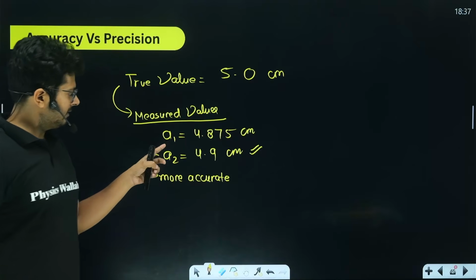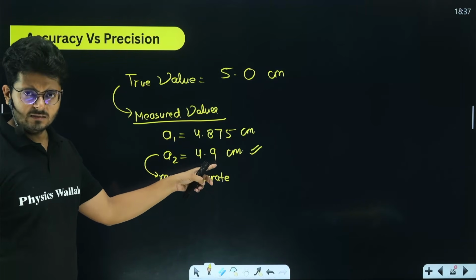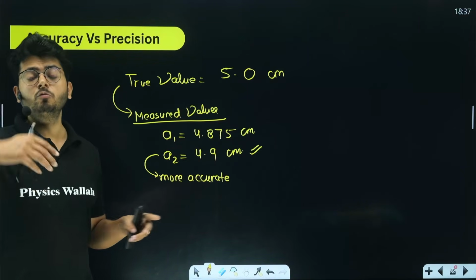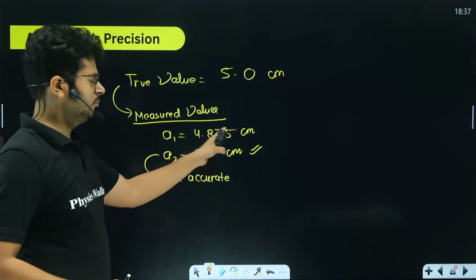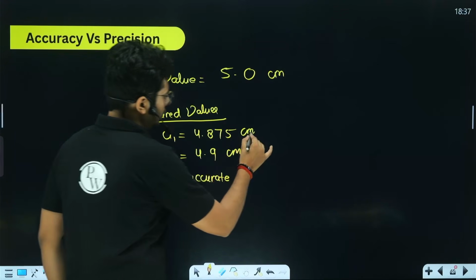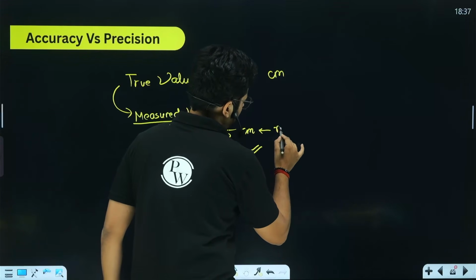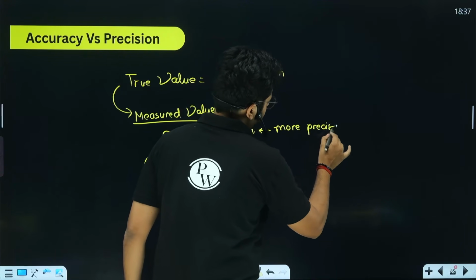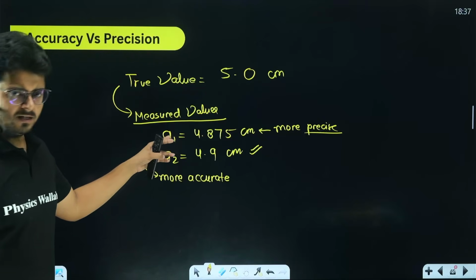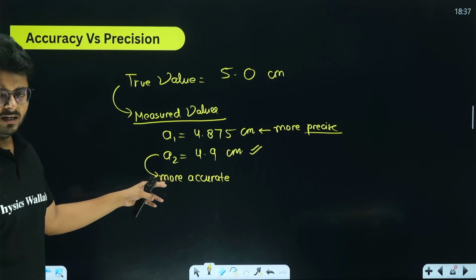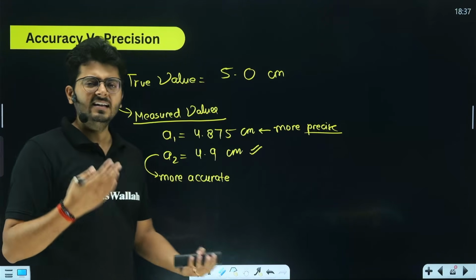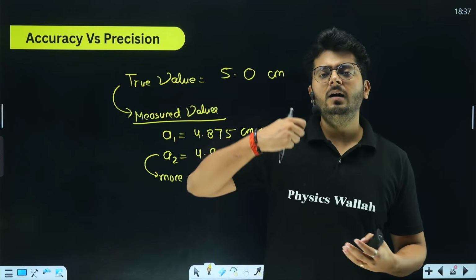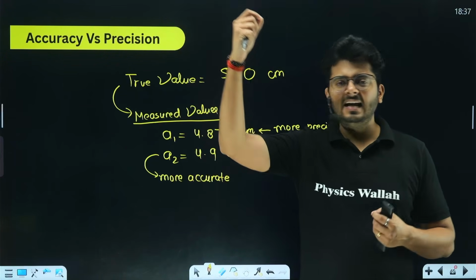So think about it. The second one can only measure up to 1 decimal place, while the first one can measure up to 3 decimal places. So here, this is a more detailed measurement, so this is going to be a more precise measurement. All right. So you see that this is precise but not that accurate. This is more accurate but less precise. The ideal case would be we are precise as well as accurate.